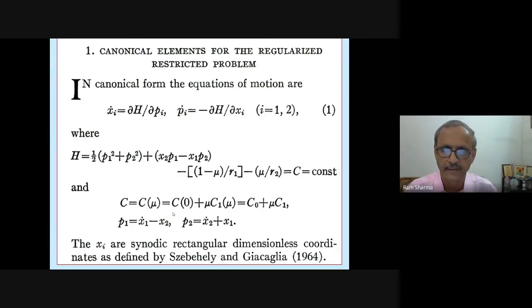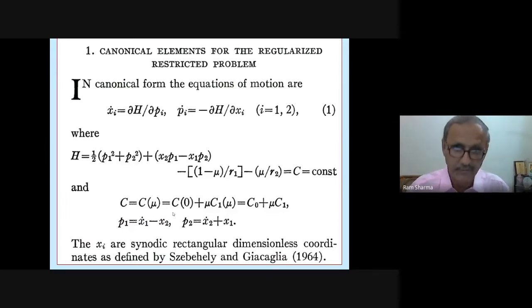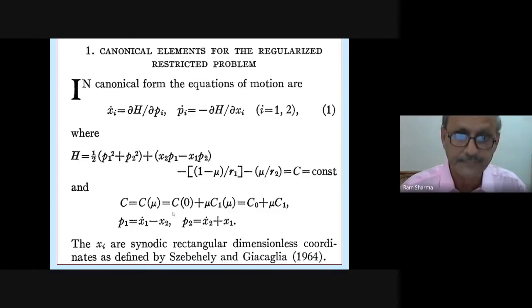So that's why, first I forgot, but then yesterday I remembered. Then I added all that from yesterday till today. I added the canonical equations of motion. This is two-dimensional. Everything studied is two-dimensional. So the equations of motion are written in Hamiltonian form, and you can see the momenta are written. P1, P2 are there, and x1, x2 are the generalized coordinates.